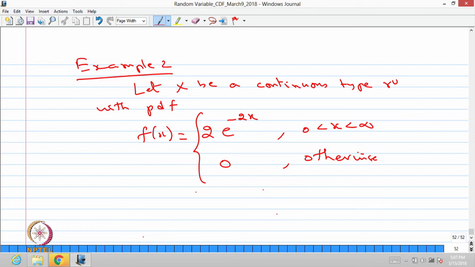The same example which we have taken earlier for finding the mean and variance. Now we are finding the MGF of the same random variable.